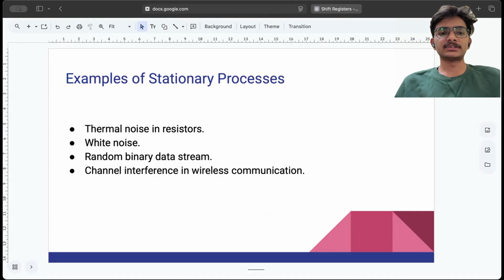These examples include both wide sense stationary and strict sense stationary. The examples include thermal noise in resistors, white noise, random binary data stream, and channel interference in wireless communications. These are daily life examples.